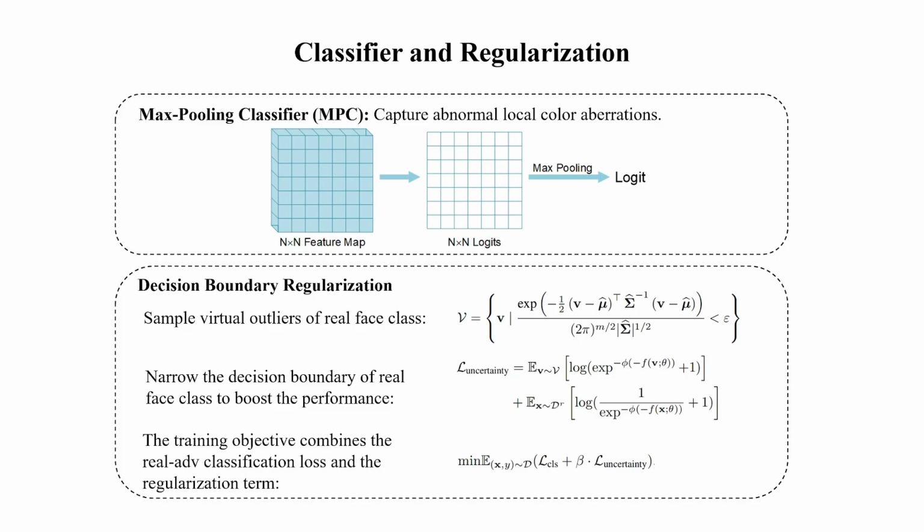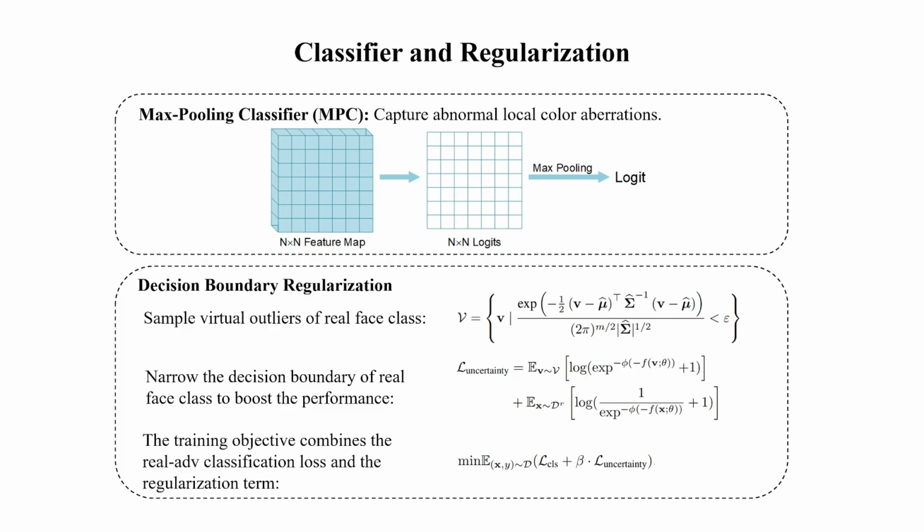A typical backbone network includes a feature extractor composed of several convolutional blocks, and a classifier comprising an average pooling layer, an activation layer, and a fully connected layer. To detect adversarial faces with abnormal local color aberrations, a simple derivation is to divide an image into several rectangle areas, and if abnormal color aberration occurs in any of the rectangles, we classify this image as an adversarial face.